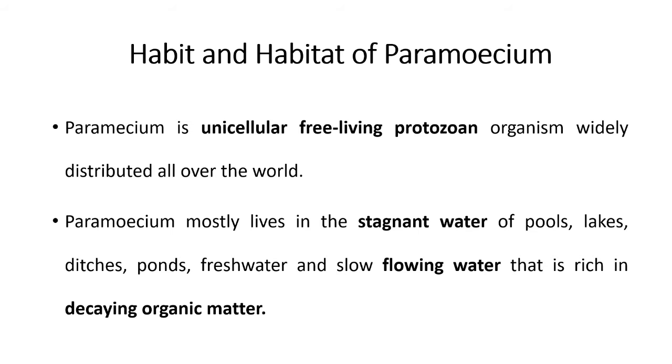Paramecium mostly occurs in stagnant water and it is also present in flowing water. But stagnant water is rich in decaying matter, and that is nothing but the natural food of Paramecium. So they are abundantly present in stagnant water bodies like pools, lakes, ditches, ponds, and it is also present in flowing water or running water, but probably it is richer in stagnant water.